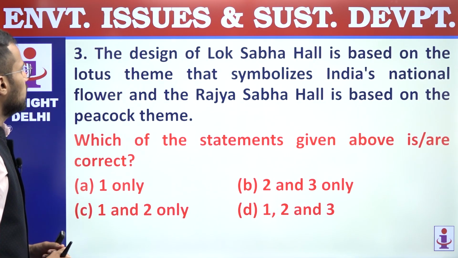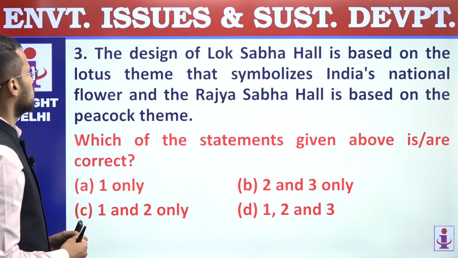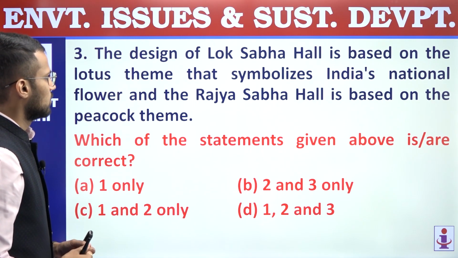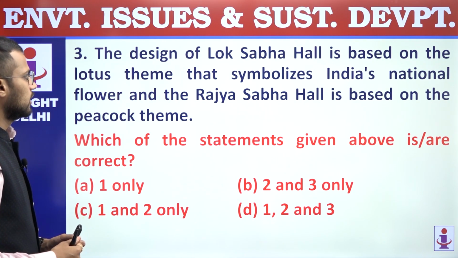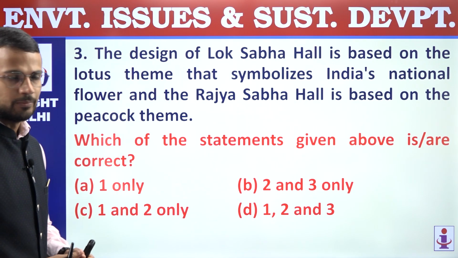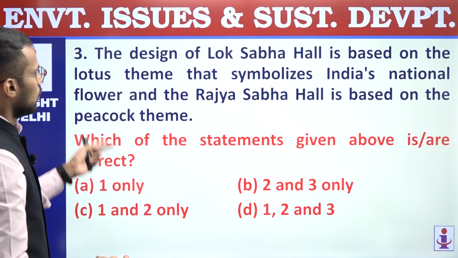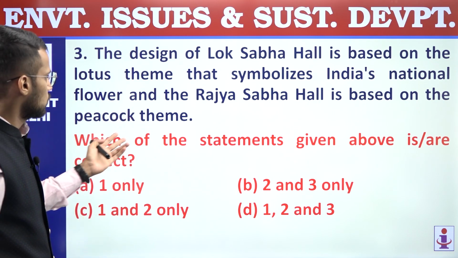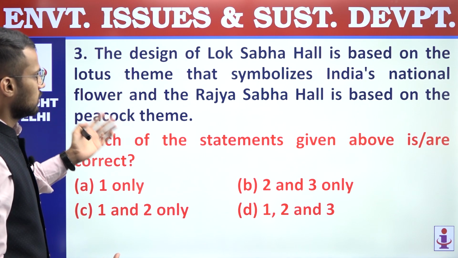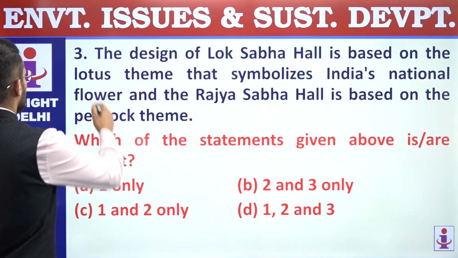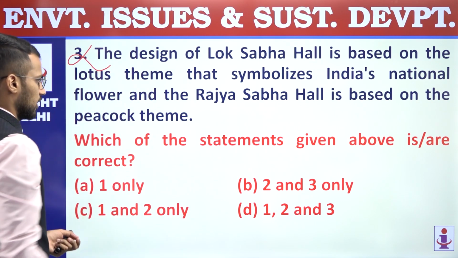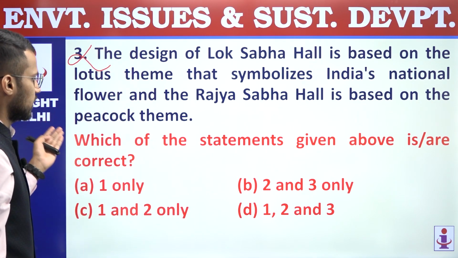Third, the design of the Lok Sabha Hall is based on the lotus theme that symbolizes India's national flower, and the Rajya Sabha Hall is based on the peacock theme. So it is reversed. The Lok Sabha Hall theme is based on the peacock and the Rajya Sabha Hall theme is based on the lotus, and that's why the third statement becomes incorrect. So which of the statements are correct?